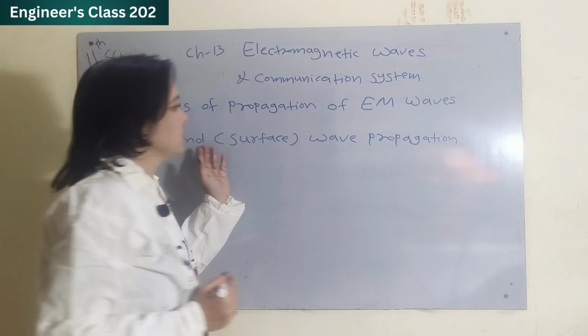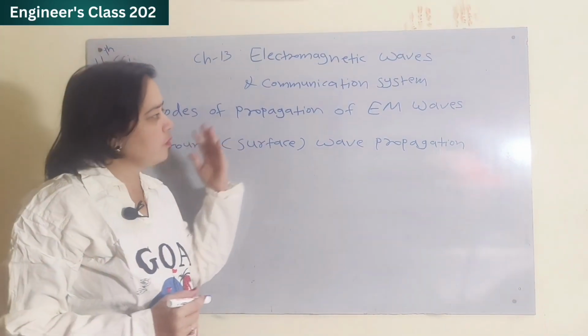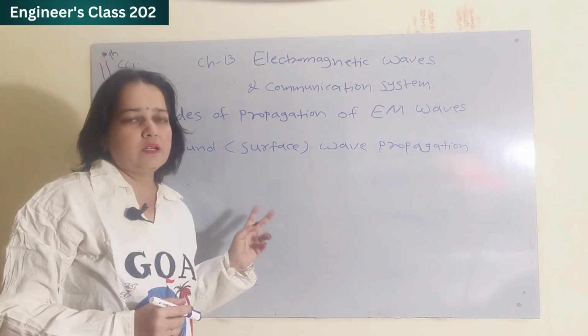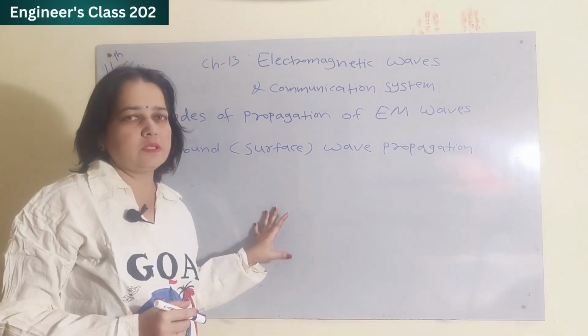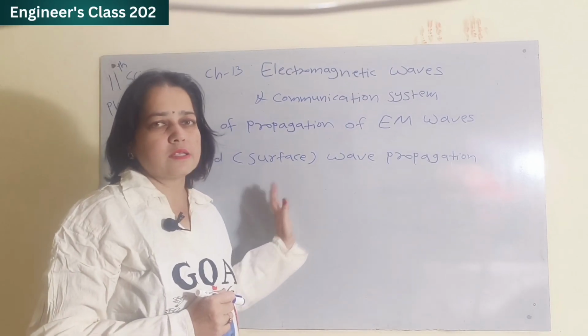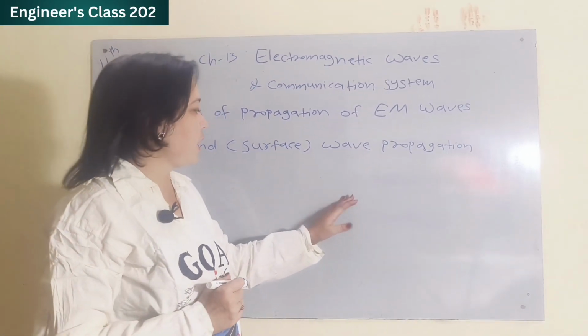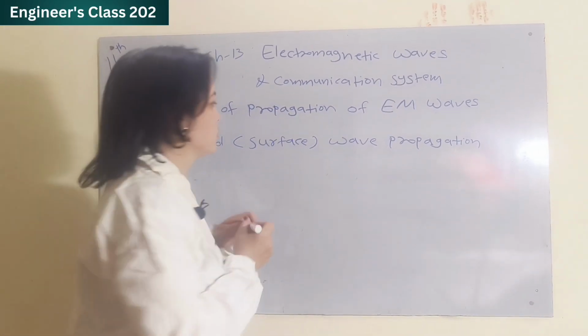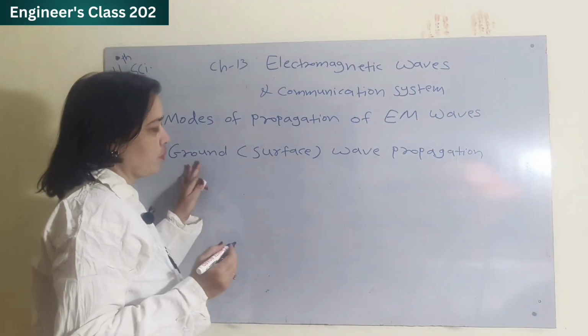In every mode of propagation, there are three main elements: first is the transmitting antenna, second is the receiving antenna, and third is the signal. So what happens in ground wave propagation?